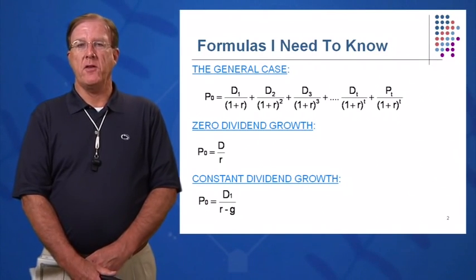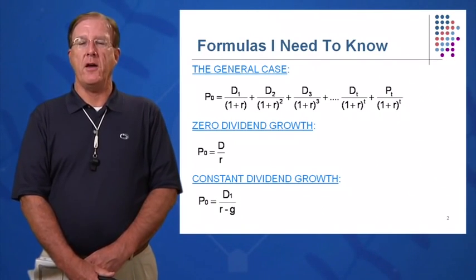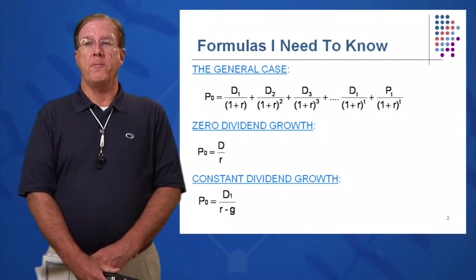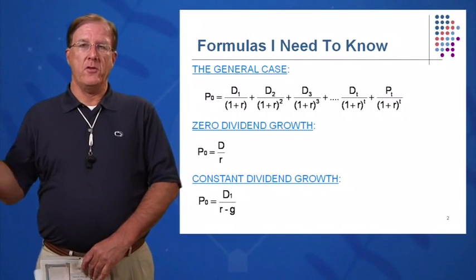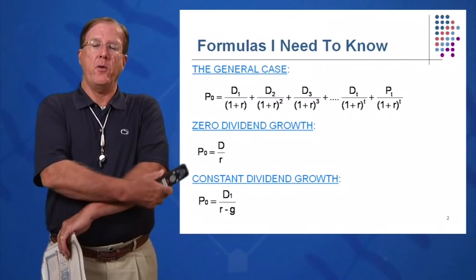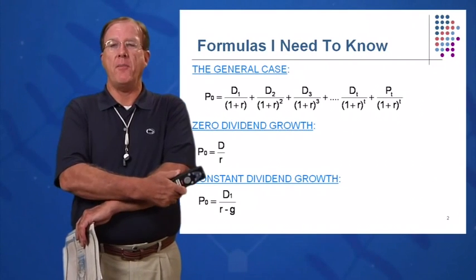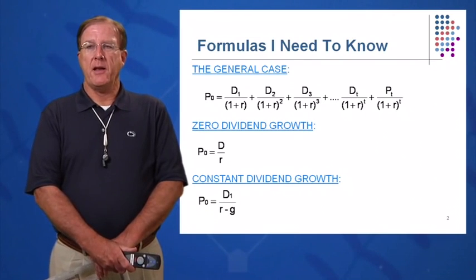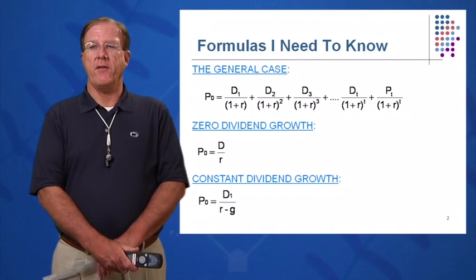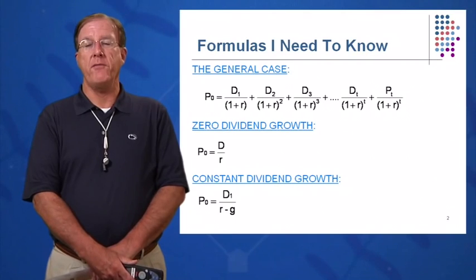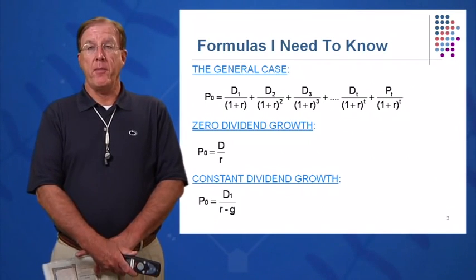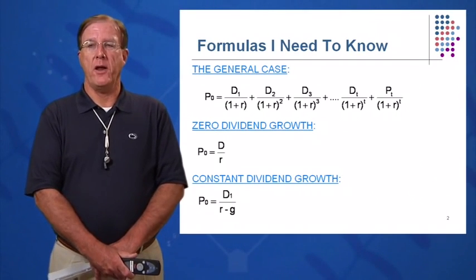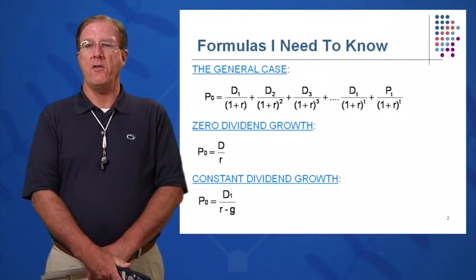Another equation you should memorize is the zero dividend growth case. So what happens if GM, who used to pay $2 a year, continues to pay $2 a year forever? So $2, $2, $2, $2. We know that that's an annuity. Hopefully it will go on forever. We know in GM's case it hasn't. They've stopped paying their $2 dividend due to financial difficulties. But if there were a company that would pay a constant dividend, the same amount each year, that becomes an annuity. If it goes on forever, it's a perpetuity. And we remember from Session 6 that the present value of a perpetuity is C over R. So here we just substitute the dividend value in there and you get D over R for the stock price today.